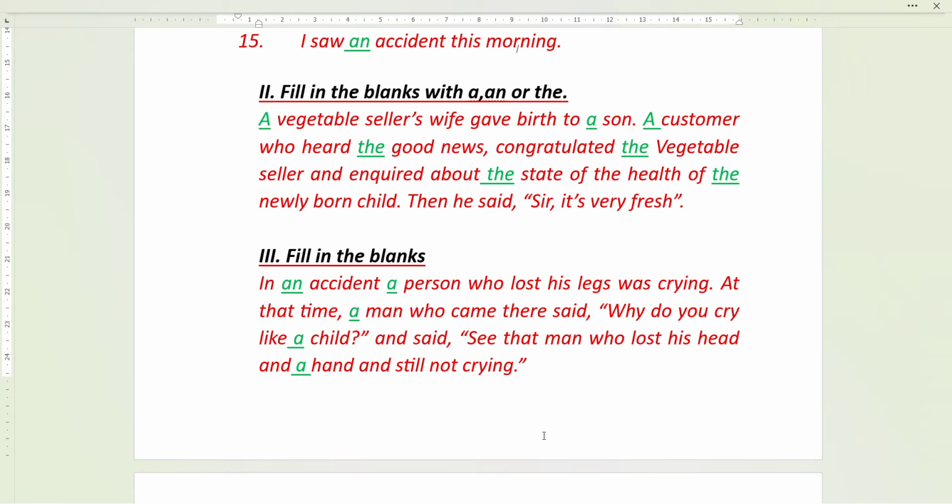So in the second sentence we use the vegetable seller, and inquired about the state of health of the newly born child. Now the state of health of the newly born child, because we are already aware, we are already familiar with the concept that a newborn baby is born and we need to know about the health condition.